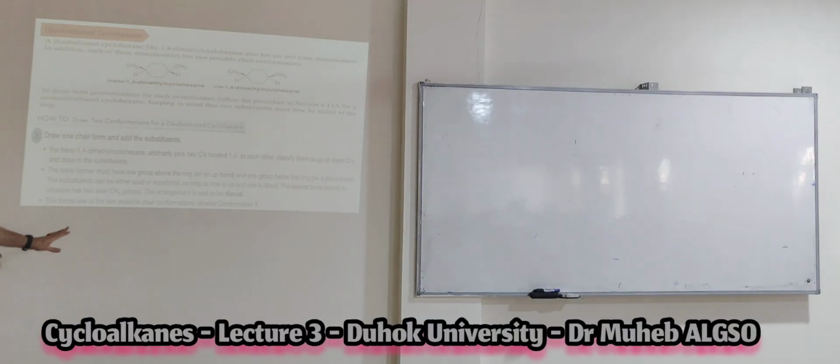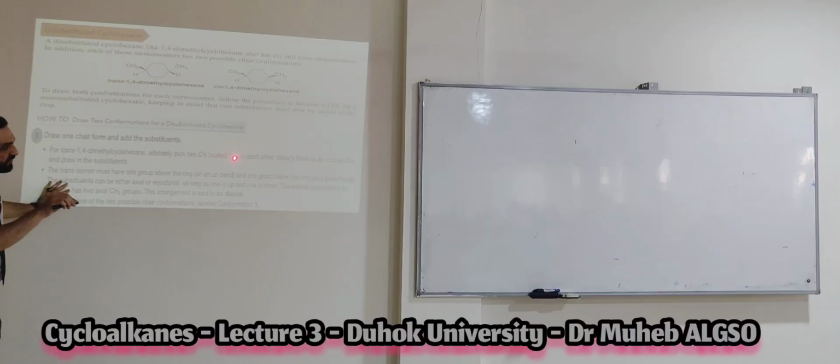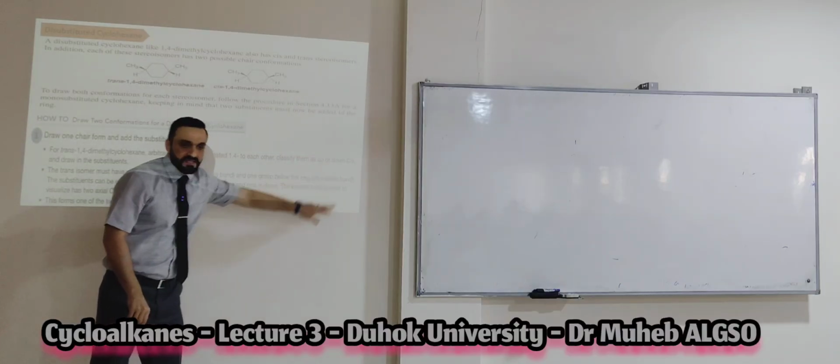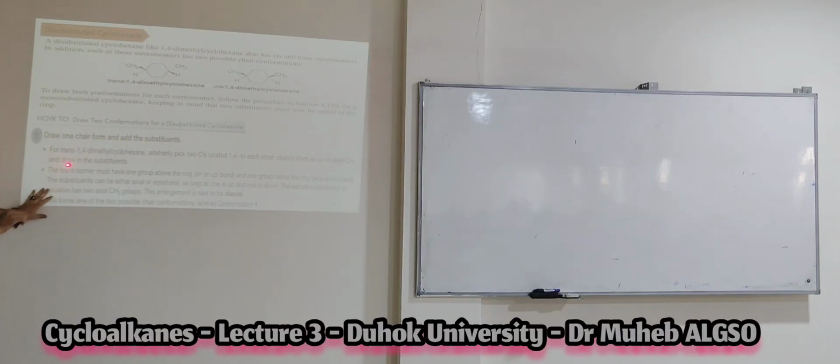How can we draw the chair form for trans 1,4-dimethylcyclohexane? Now we talk about trans, about opposite sides. Arbitrarily pick two carbons located 1,4 to each other. Classify them so that one carbon with its substituent is up, and the second one is down.